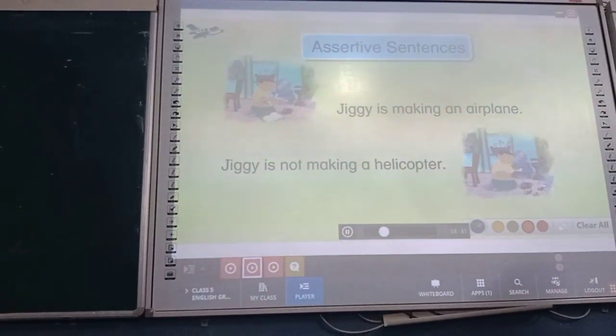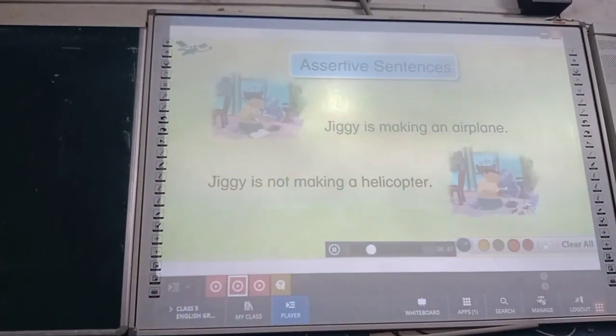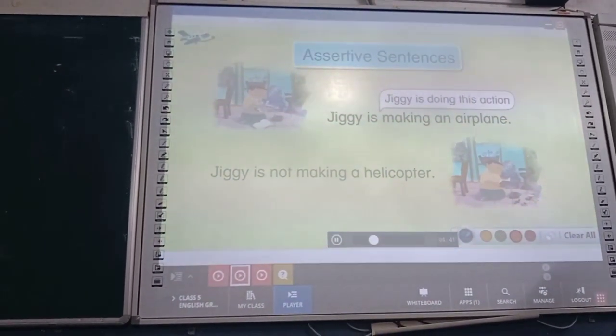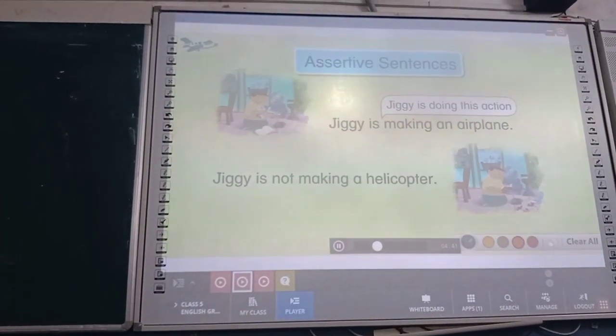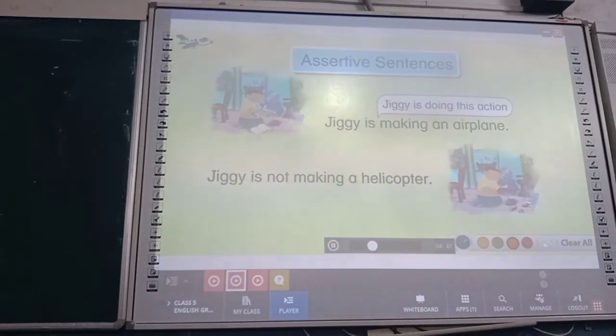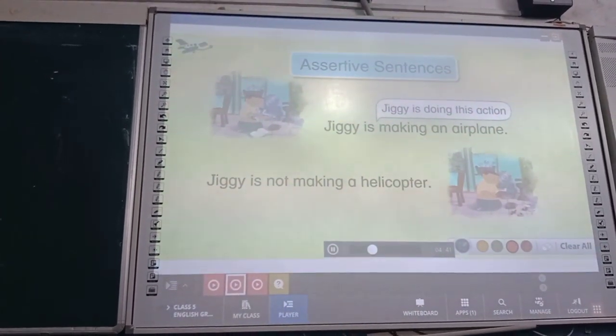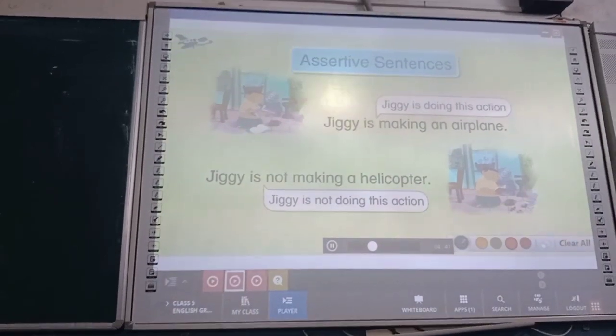Affirmative sentences tell us that something is happening, that someone is doing an action, or that something is true. Negative sentences tell us that something is not happening, or that someone is not doing an action.